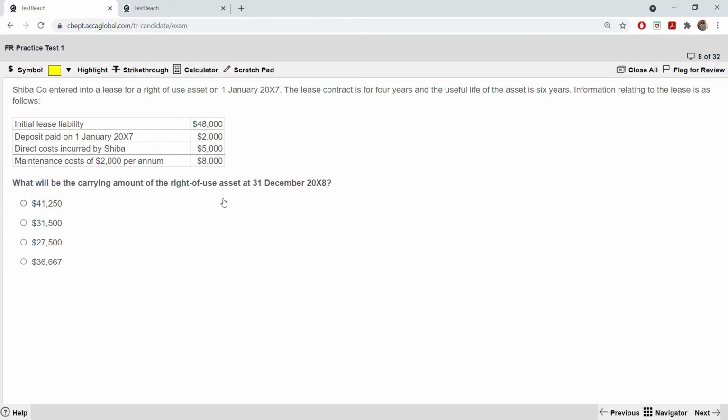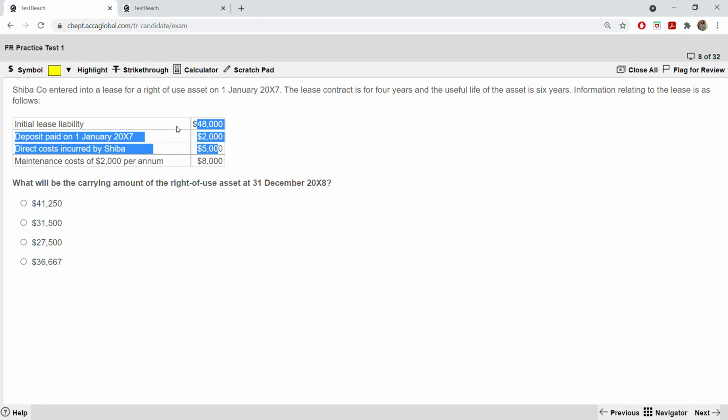It will be measured at 55,000. How 55,000? How is it 55,000? Addition of these three: initial lease liability, deposit, and direct cost. You add 48 plus 2 plus 5. That's how you initiate. It's a rule, okay?